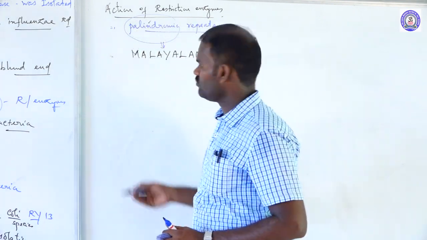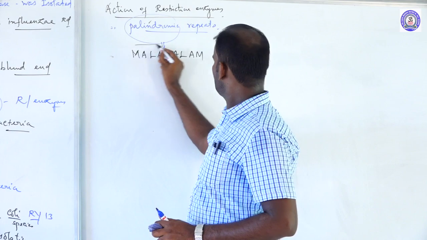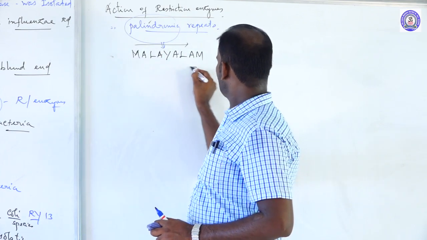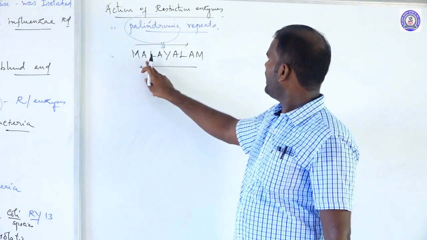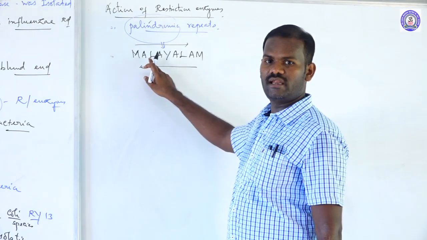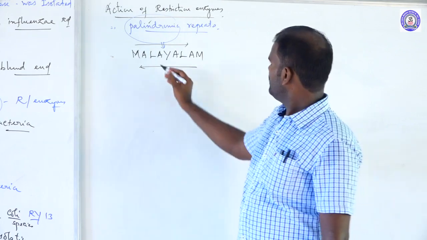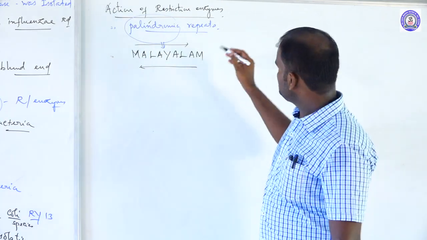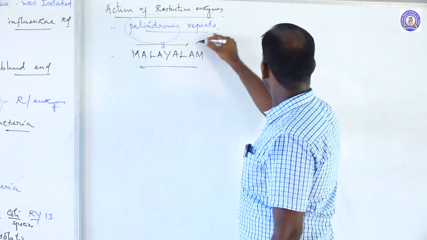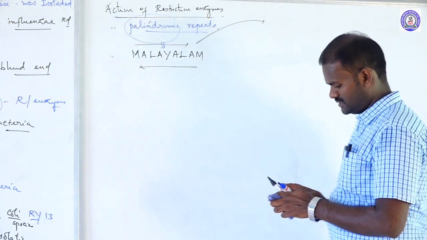If you read this word forward, then backward, it is the same. These are called palindromic repeats, also called palindromic sequences. Similarly, restriction enzymes cut the DNA at specific sites.